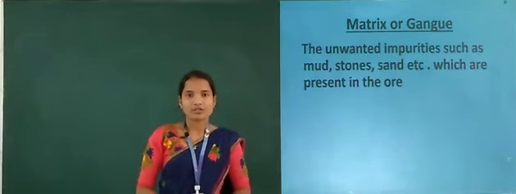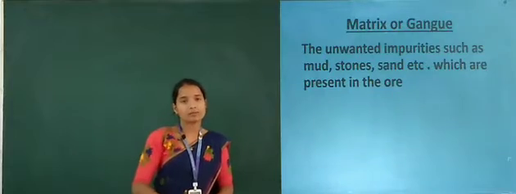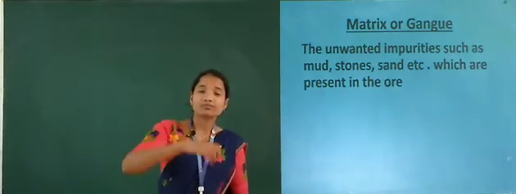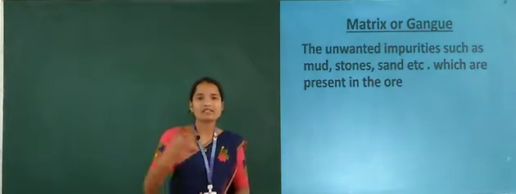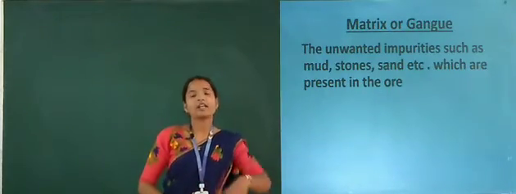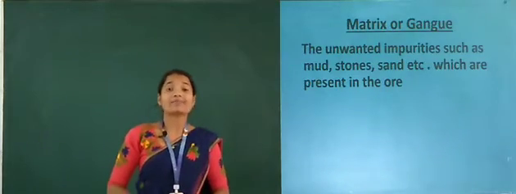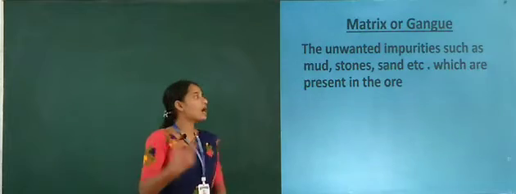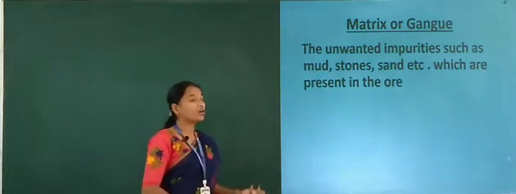Okay, for example you can take rice particles. For cooking purpose you can use the rice particles. But before cooking, your rice is having some impurities, okay. That impurities you want to separate, then you will go for cooking. So here those impurities are known as the matrix or gangue particles. Here the unwanted impurities present in the ore are known as matrix or gangue particles.